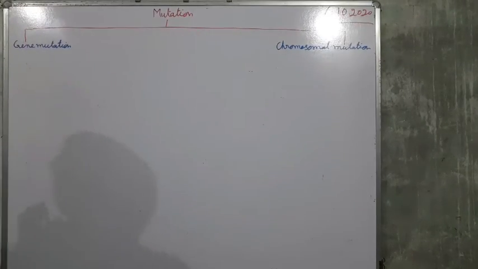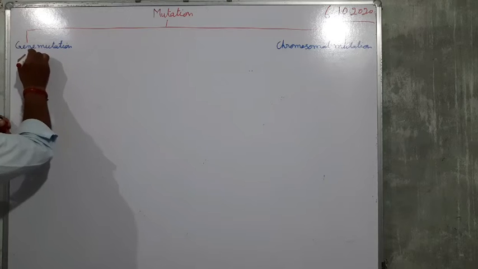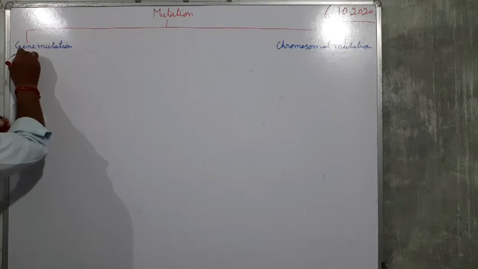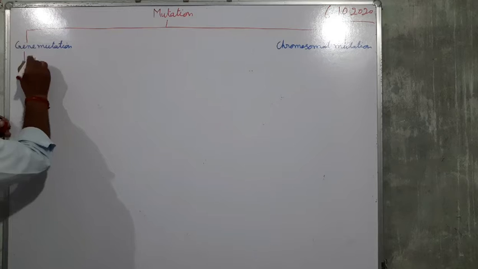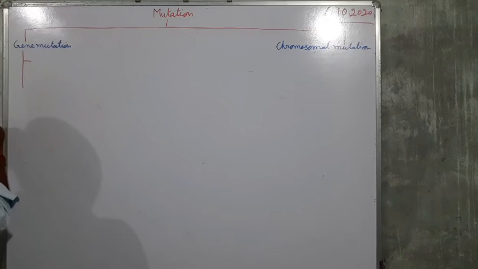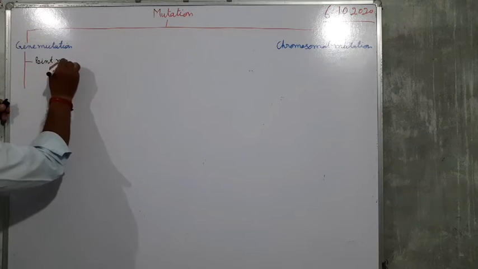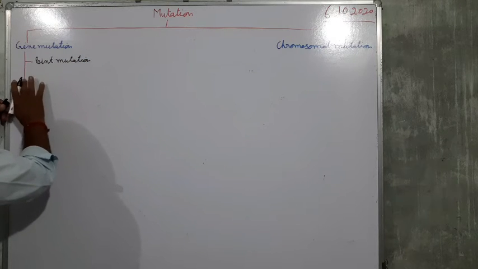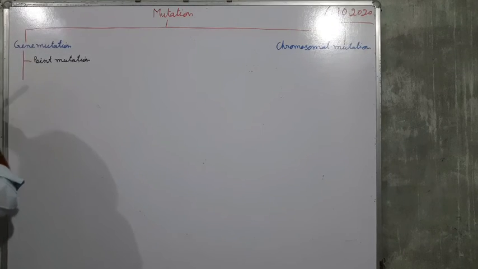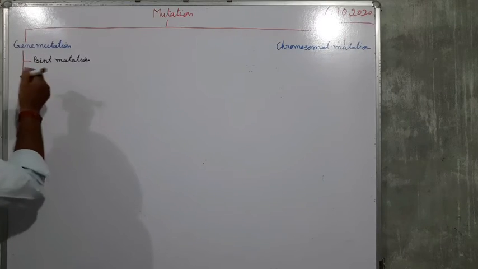Gene mutation is of two types. Number one is point mutation and number two is frame shift mutation.